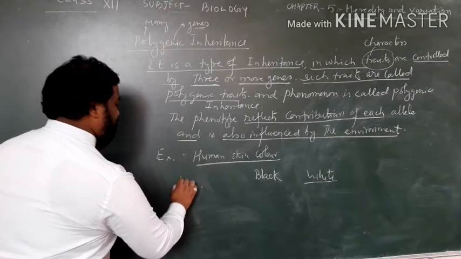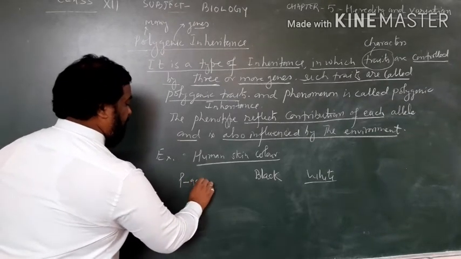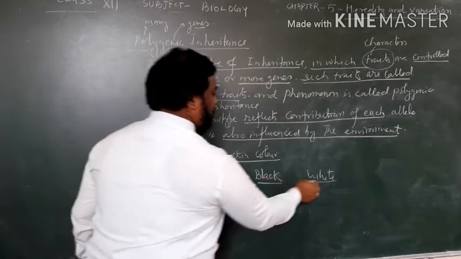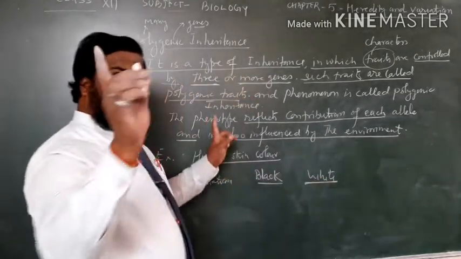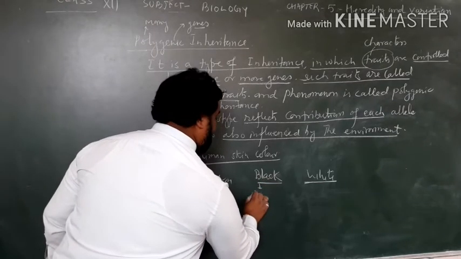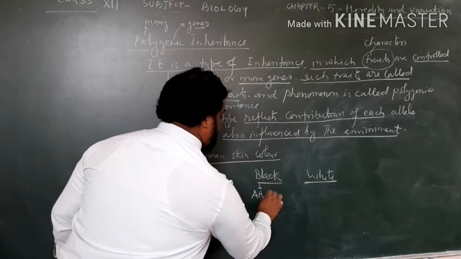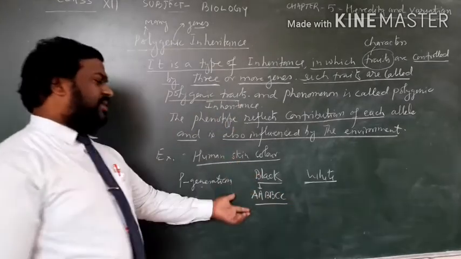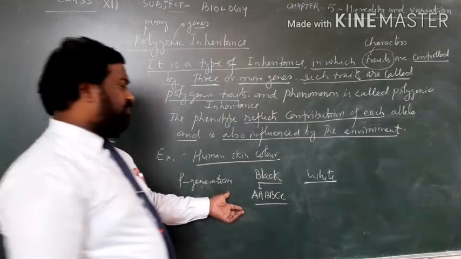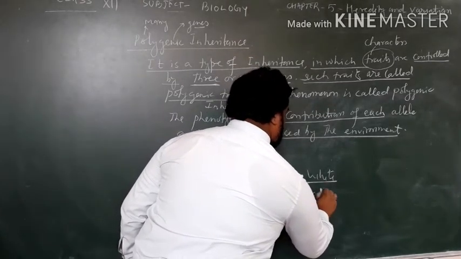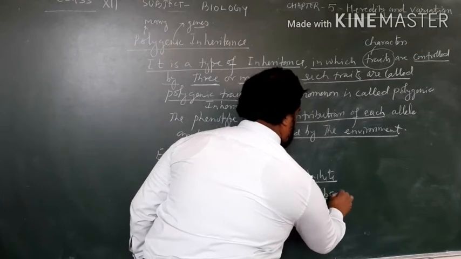So here the parental generation is black and white, only two. Black has three pairs of genes: capital A capital A, capital B capital B, capital C capital C. For white, small a small a, small b small b, and small c small c.